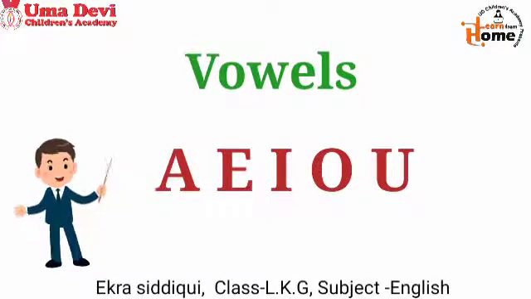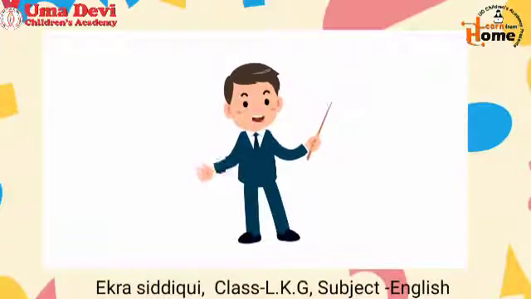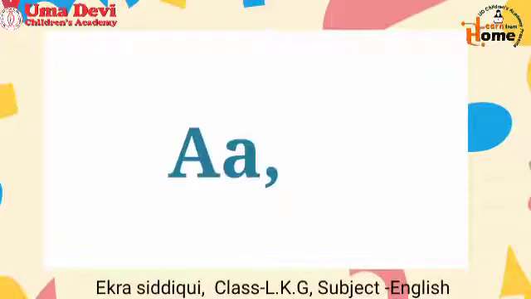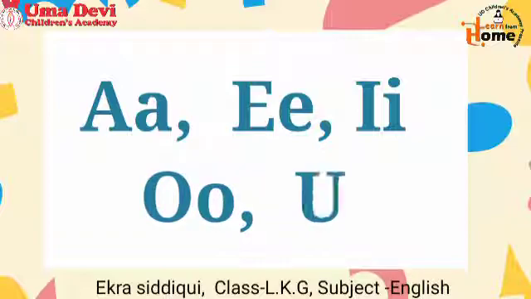Kids, these are vowels. These are 5 letters. And these are consonants. These are 21. Kids, can you tell me which letters are called vowels? Vowels are A, E, I, O, U.